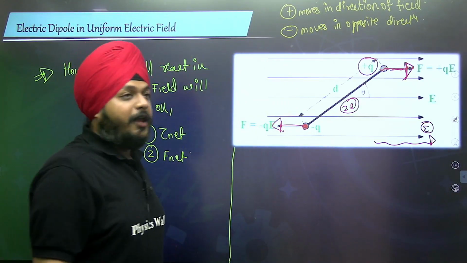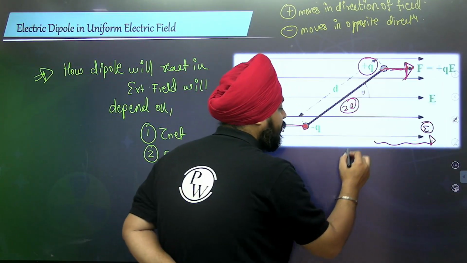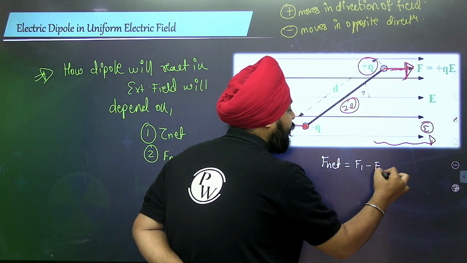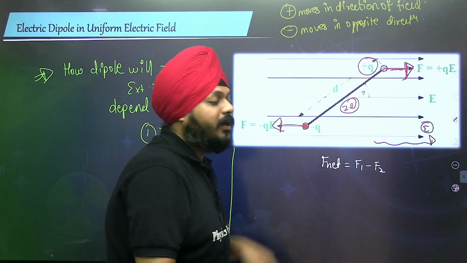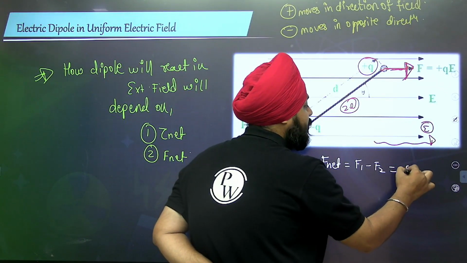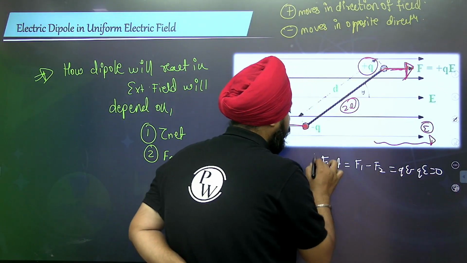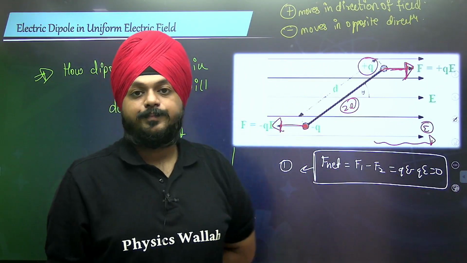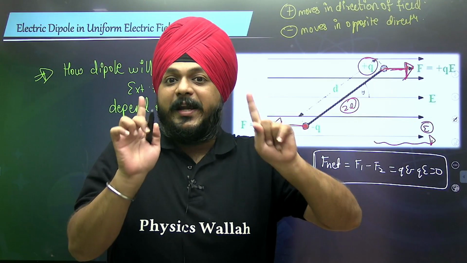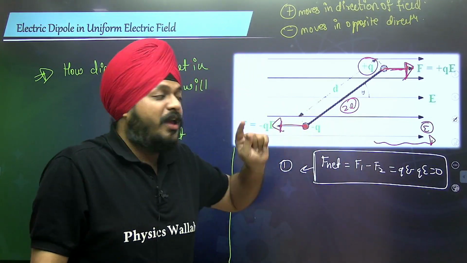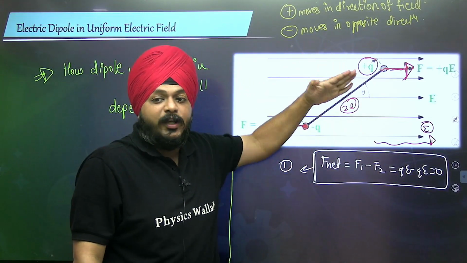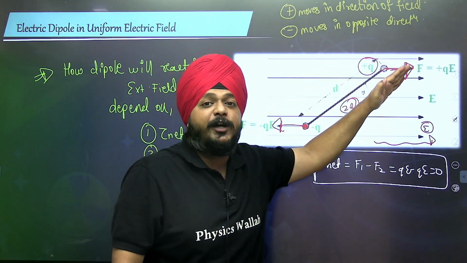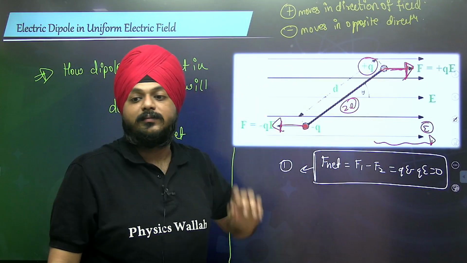If I'm talking about the net force, that is equal to F1 minus F2. Since the electric field is constant, can I say it is qE minus qE, which is equal to 0. The net force on the dipole is 0. If the net force on the dipole is 0, the dipole is not going to perform any translational motion.